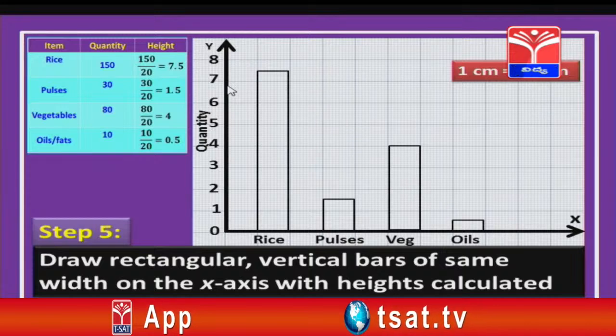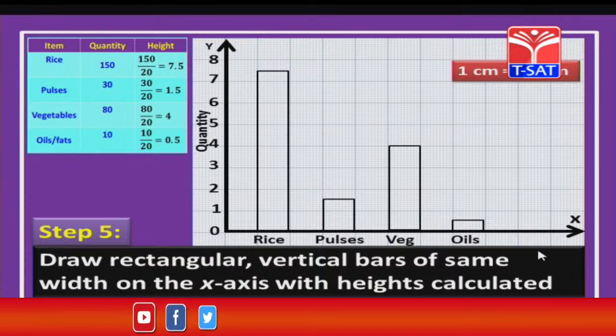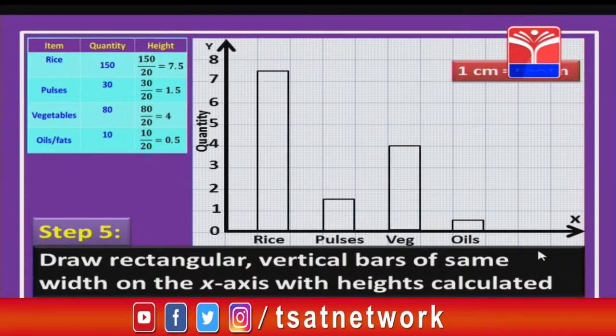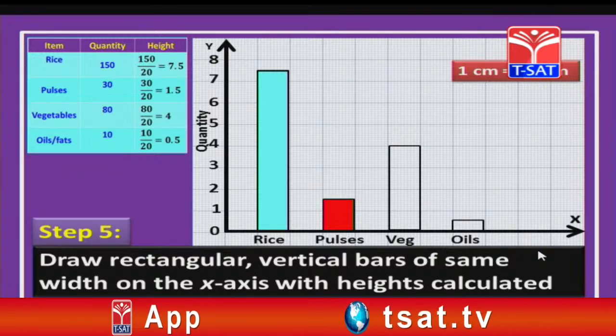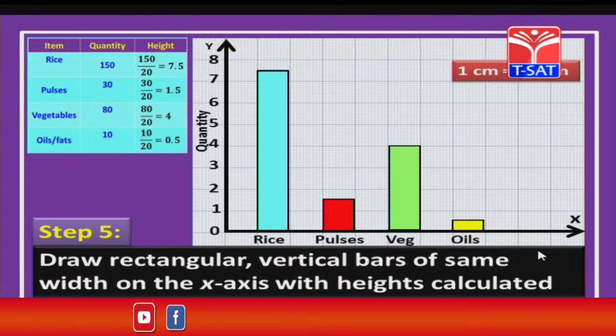So, we have drawn the bar graph, children, but take a look at this graph. It is not looking that attractive, right? So, to make your bar graph more attractive, let us color the bars. Rice with blue, pulses with red, vegetables with green, and oils with yellow. Now, look at your graph, children. Doesn't it look attractive? Yes.